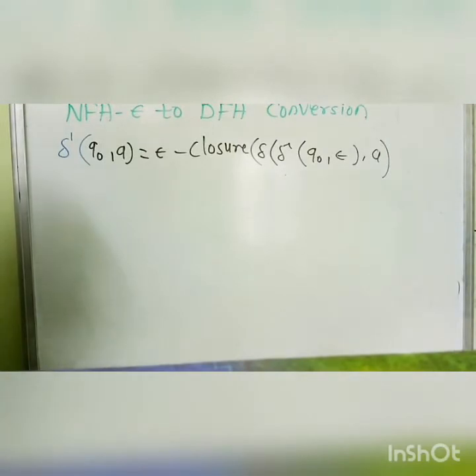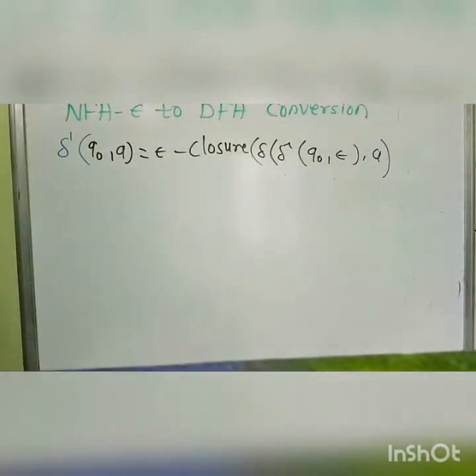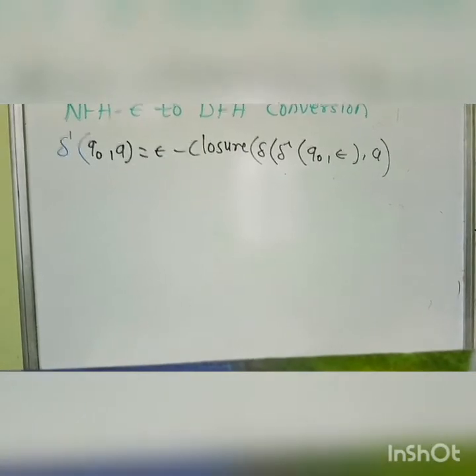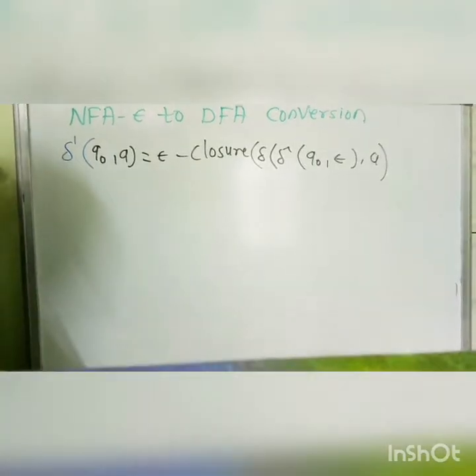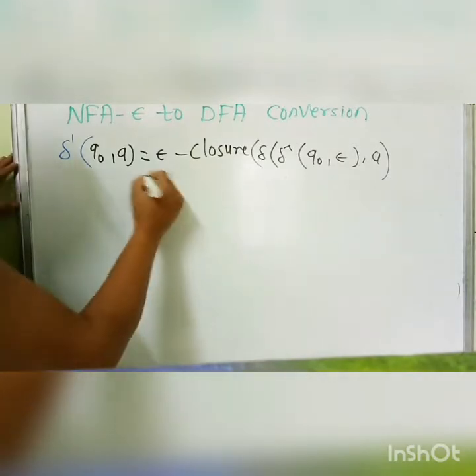Now here we have to take Q0 epsilon, which is nothing but the epsilon closure of Q0. We had calculated the epsilon closure of Q0, that is Q0 Q1.